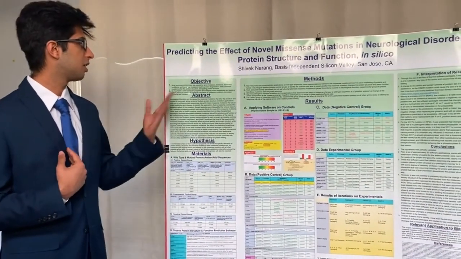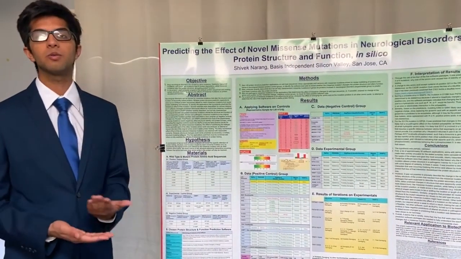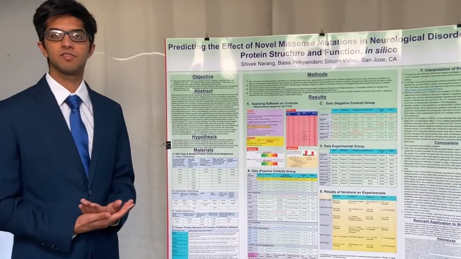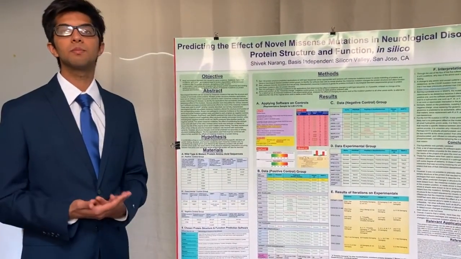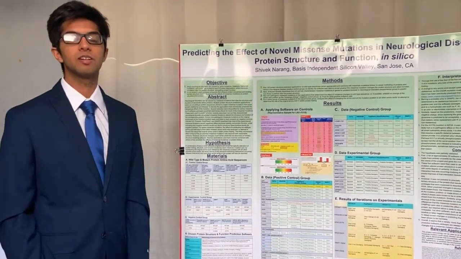But understanding how the missense mutation causes the conformational change is a really hard problem to solve, and so that's the goal of my project, which is to find a quicker way to observe changes in the conformation of a protein based on missense mutations. Now, when I say quicker way, that implies there already is a method for figuring it out, and that's true.